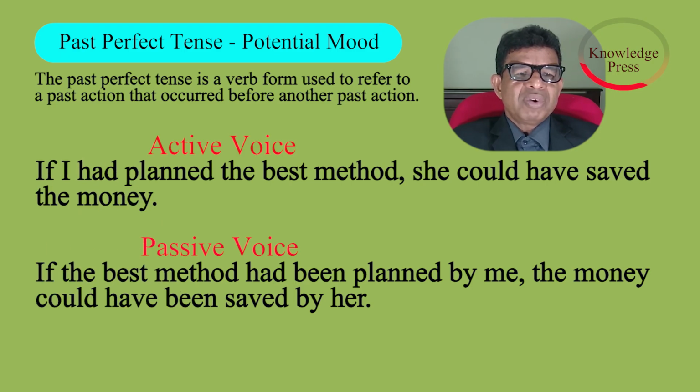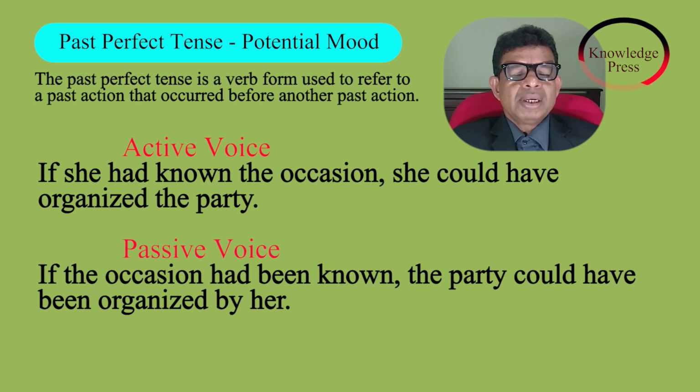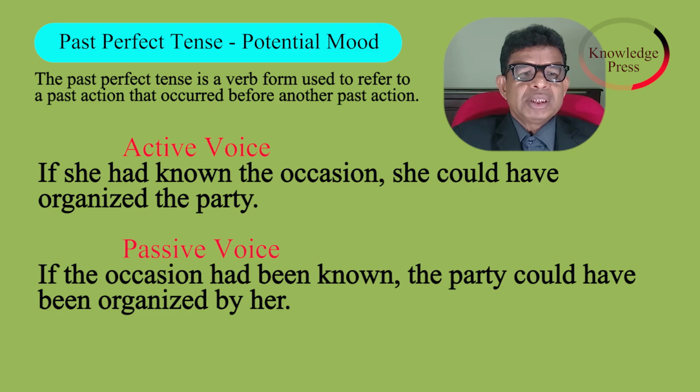Active voice. If I had planned the best method, she could have saved the money. Passive voice. If the best method had been planned by me, the money could have been saved by her. Active voice. If she had known the occasion, she could have organized the party. Passive voice. If the occasion had been known, the party could have been organized by her.